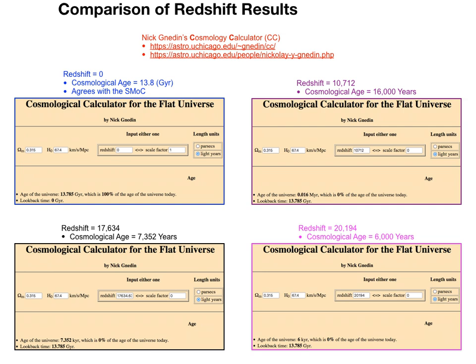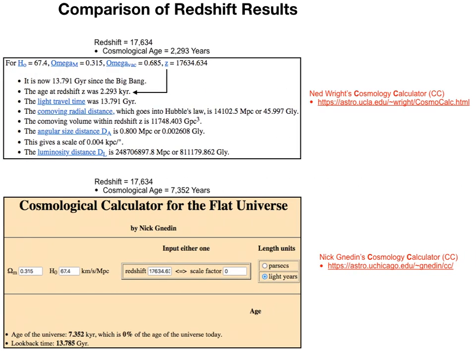Okay, let's now do a side-by-side comparison of both calculators at a redshift value of 17,634. At a redshift value of 17,634, Nick Neddon's cosmology calculator yields a cosmological age of 7,352 years, as opposed to Ned Wright's cosmology calculator value of 2,293 years. In fact, Nick Neddon's cosmology calculator yields a cosmological age of 6,000 years when the redshift value is 20,194. So, as we can see, significant difference exists between the outputs of these cosmology calculators.